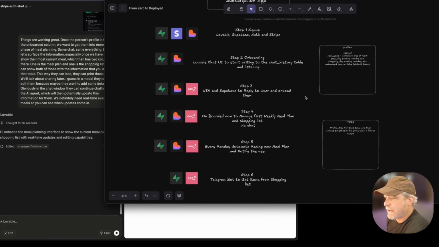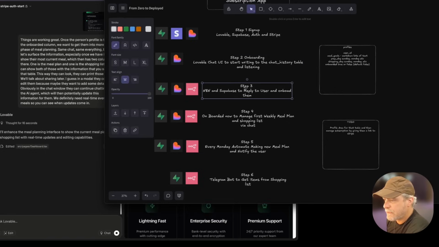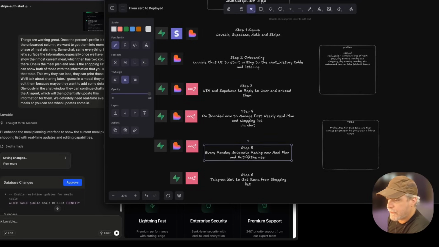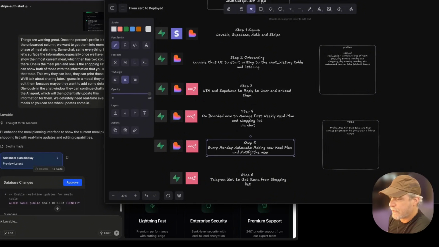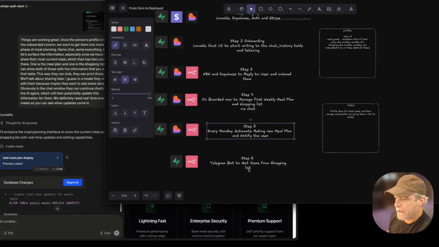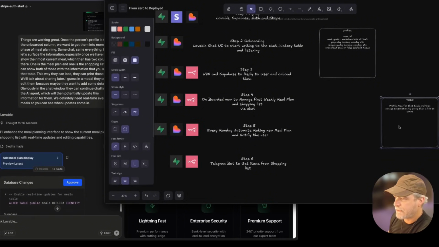Let me look at my plan here. So we got onboarding done, Supabase user upload, manage first weekly plan, and then we want to do this automation. So every Monday or Sunday, whatever their preferences are, we will make the new plan, and then Telegram. We're going to move to this one in a moment, which is cool because you'll really see automations happening.